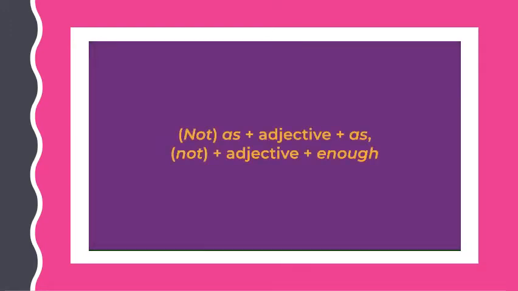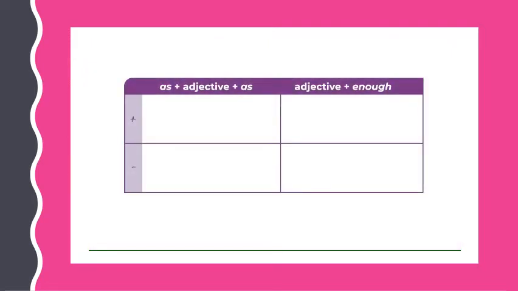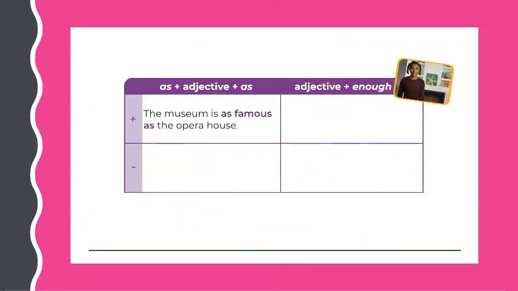Which language does the vlogger use? We use as plus adjective plus as to compare the same quality of two things. But the museum is as famous as the opera house. We form the negative with not.